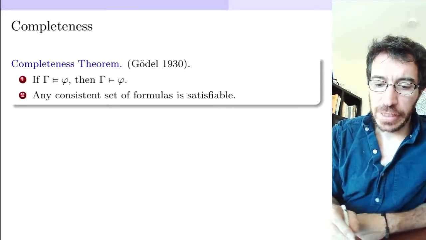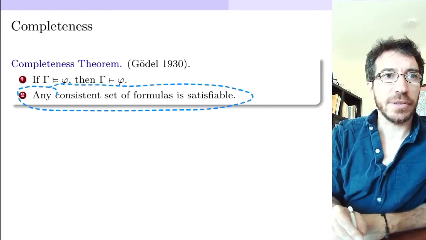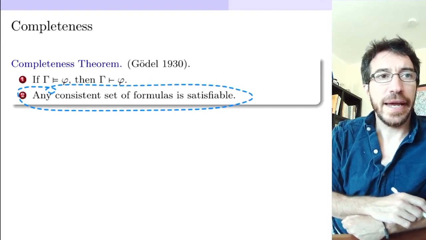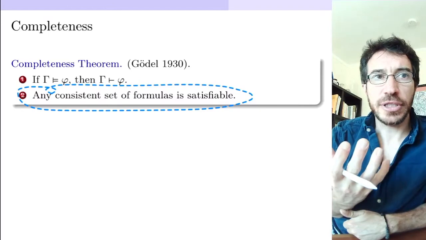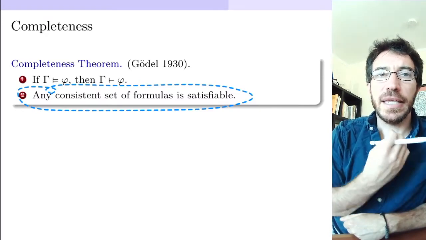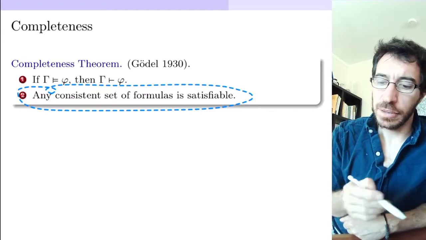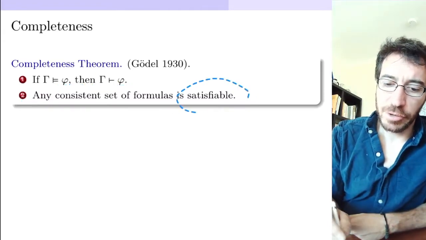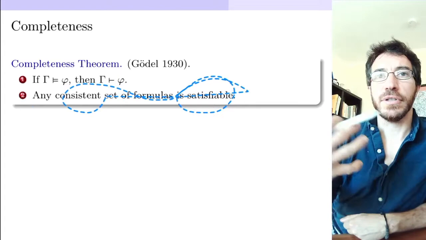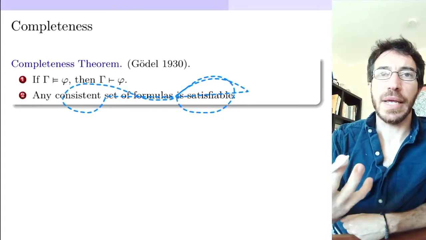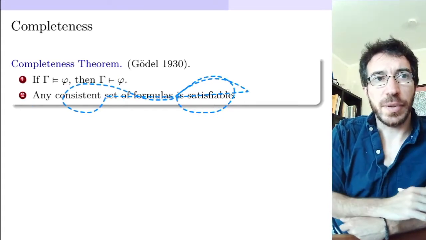So the second part is an equivalence statement. They both mean the same thing: that if a set of formulas is consistent, then it is satisfiable. We already showed from soundness that if you're satisfiable, you must be consistent. So this is kind of the reversal of that. And the proof is essentially the same as we had before.